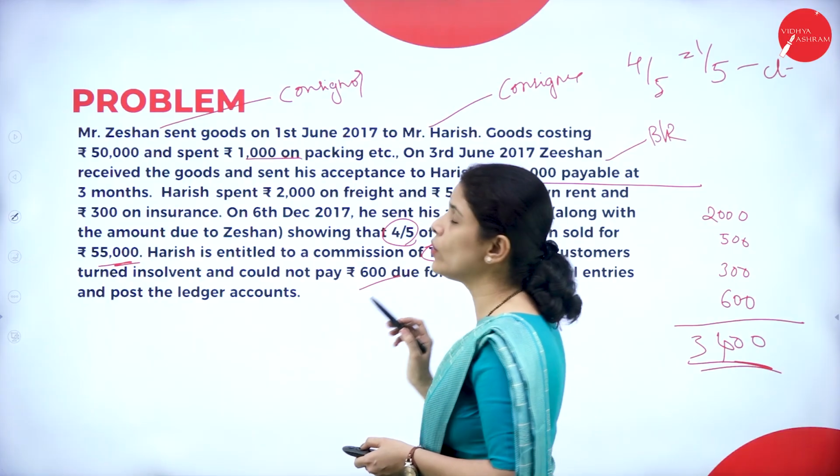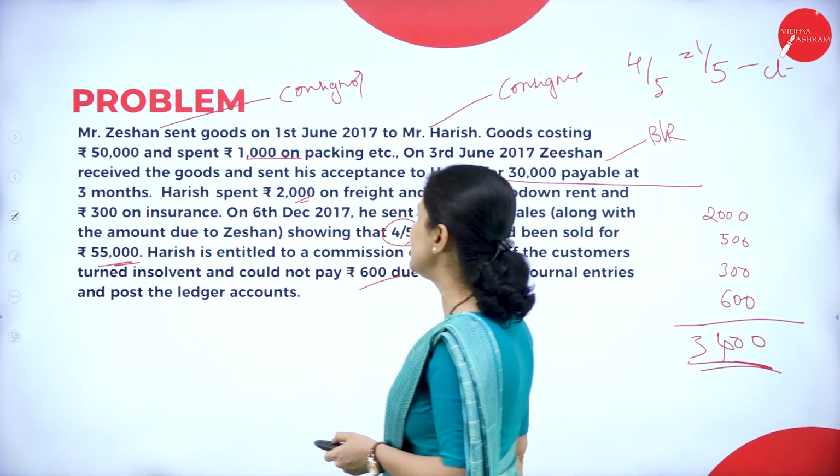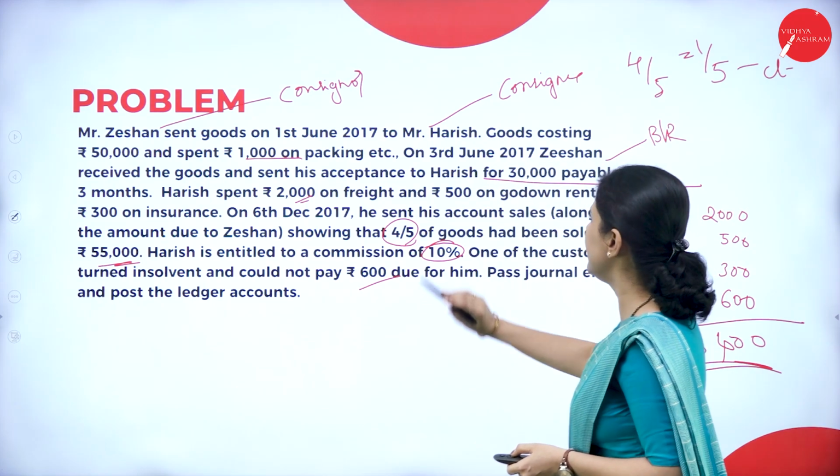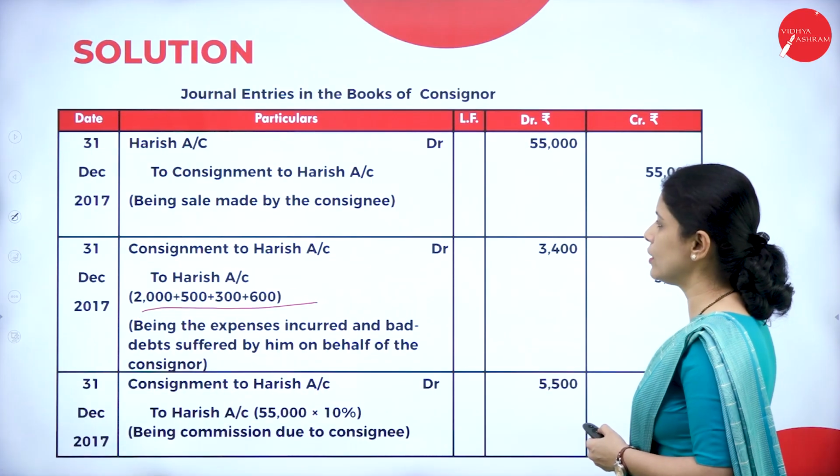So we have to take only the non-recurring expenses. What are the non-recurring expenses here? Only one, that is 2,000. This 500 goes down; rent and insurance will not come in that. Let us do it one more time.